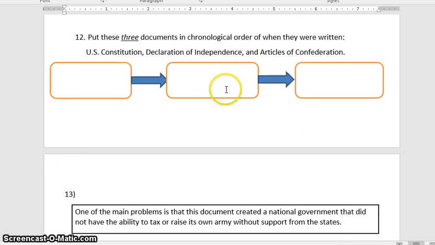Number 12. Put these three documents in chronological and time order when they were written. So you have the U.S. Constitution, Declaration of Independence, Articles of Confederation. What came first, then what goes here, and then what came last. These three things.